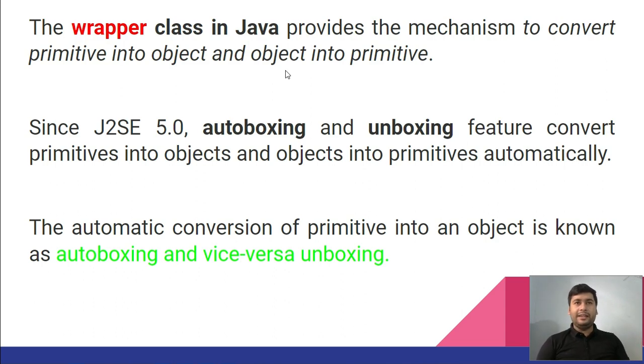For example, int a equal to 10 and Integer a equal to 10. To convert a primitive value to an object before 5.0, we used methods like valueOf and intValue, but from 5.0 onwards we don't need to. Keep those things in mind.